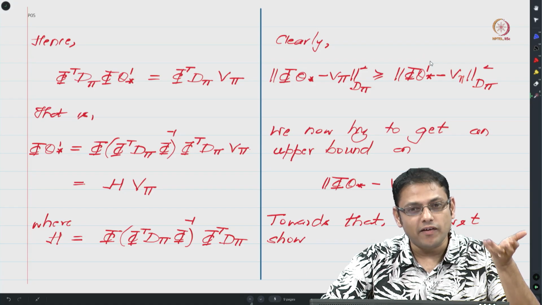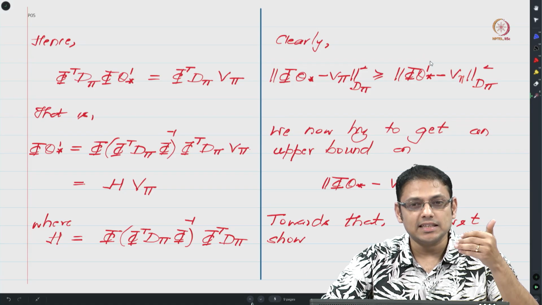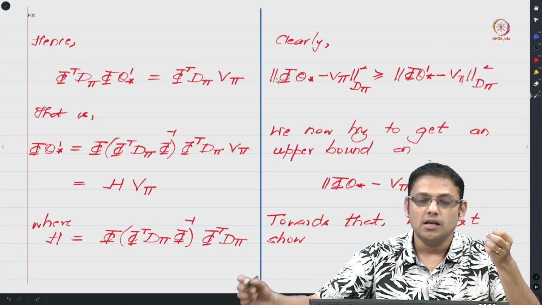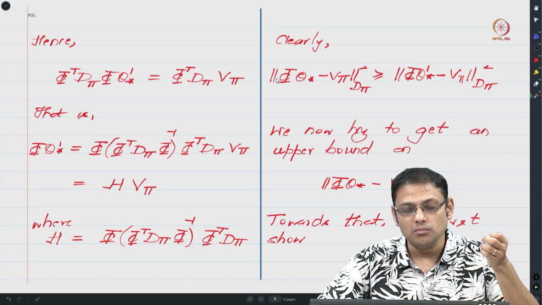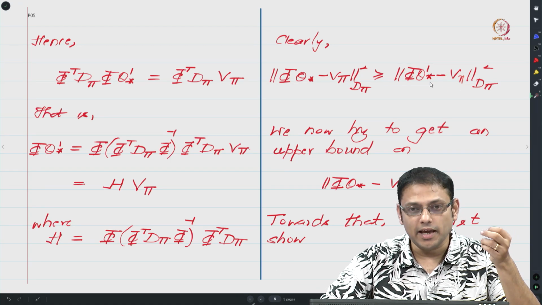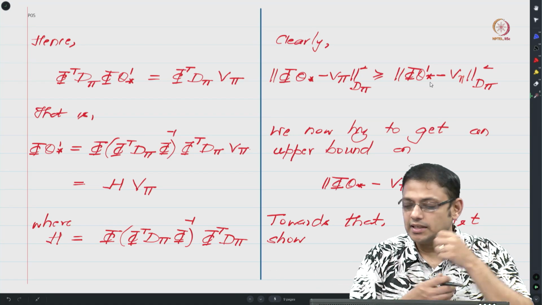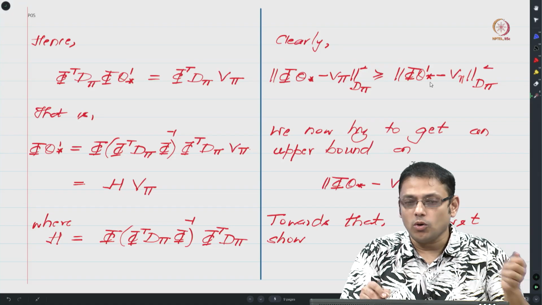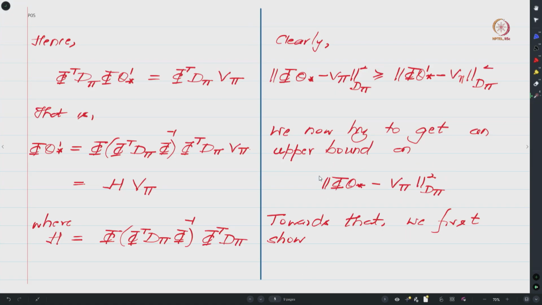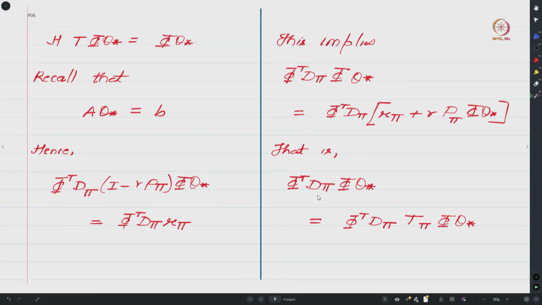We are now guessing that this modified algorithm converges to theta star, and the question we would like to ask is, how does the limit of this TD0 algorithm compare to the best approximation to v pi that we can get? Towards answering this question, this lower bound is obvious, but now we would like to get an upper bound on this distance, that is, the norm of phi theta star minus v pi, squared, with respect to d pi. For that we need some intermediate results, which is what we are going to do now.